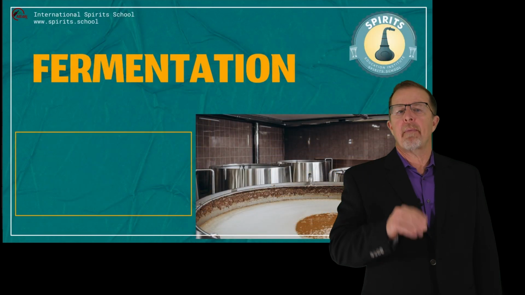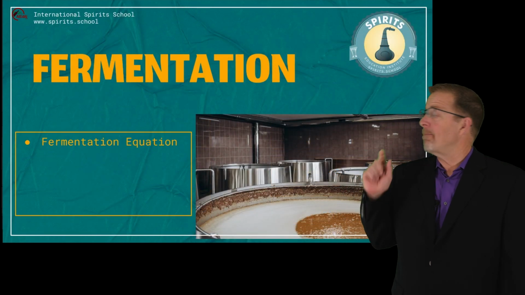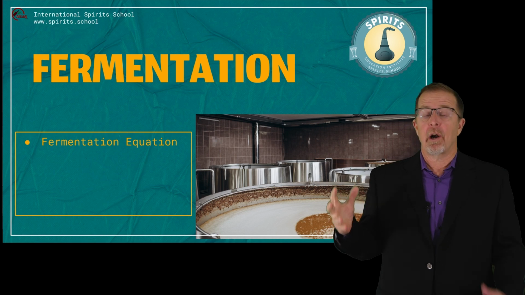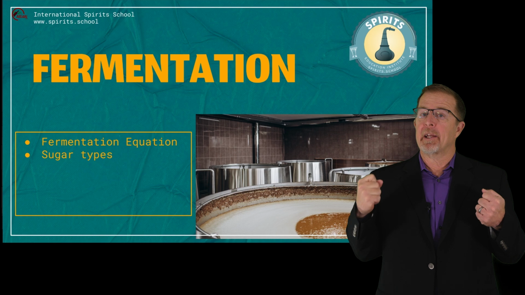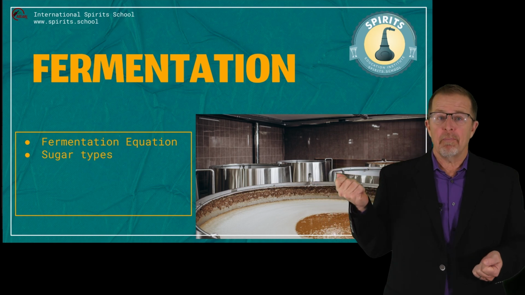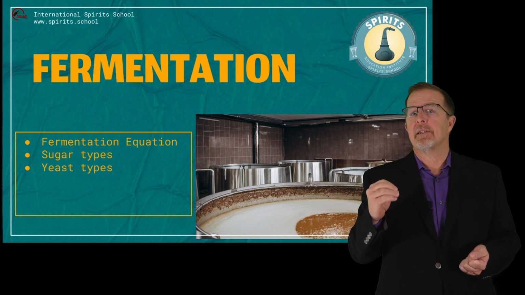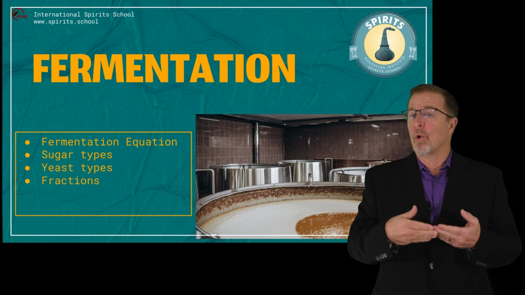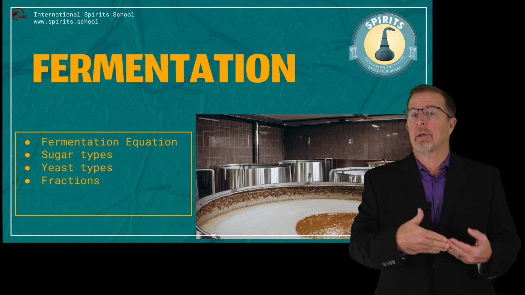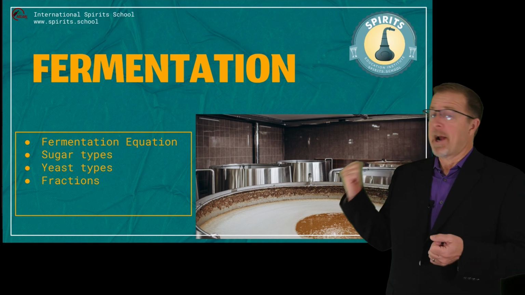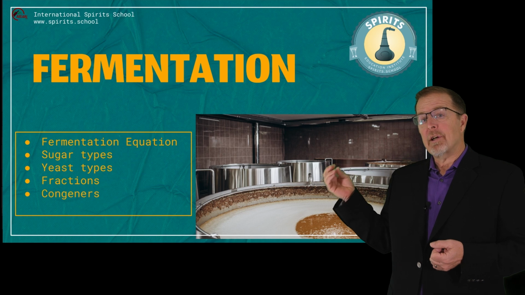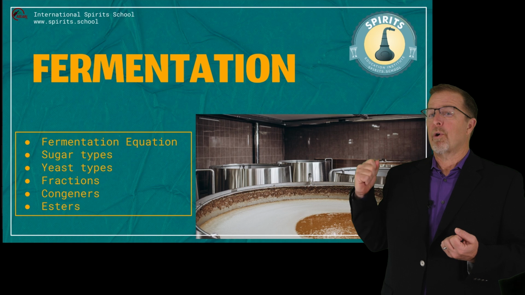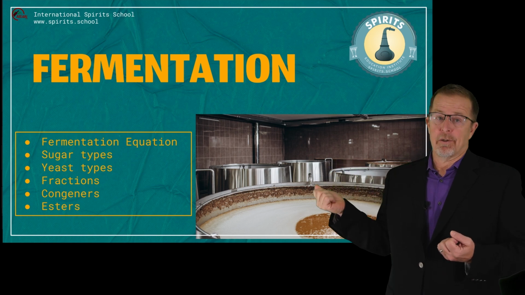So, points to remember about fermentation. Remember that basic equation, of course, but also remember that all over the equation there are variables and outputs depending on the type of sugary liquid, the strains and species of yeast, all influencing which chemical compounds are created or survive into the alcoholic liquid. Compounds we call fractions. And within those fractions are detectable flavors we call congeners. And an important set of congeners are esters.